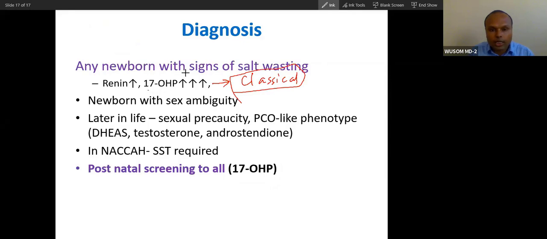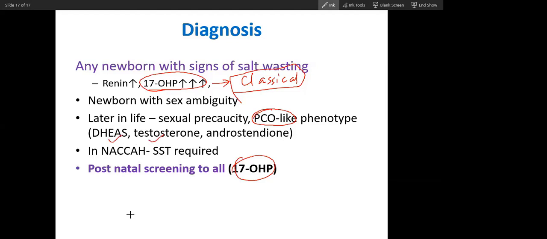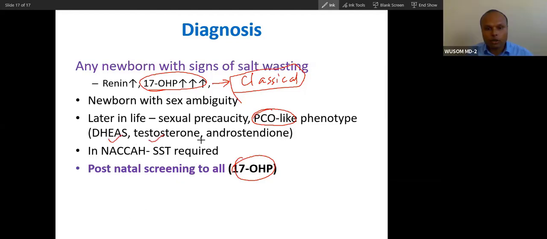So these two tests are very important, 17 OHP. I am focusing repeatedly on 17 OHP. Don't forget this 17 OHP. At least remember one. Okay. And genital ambiguity presentation is also utilized for the diagnosis. Polycystic ovary like phenotype because of high dehydroepiandrosterone sulfate. As for sulfate, androstenedione, these are increased.